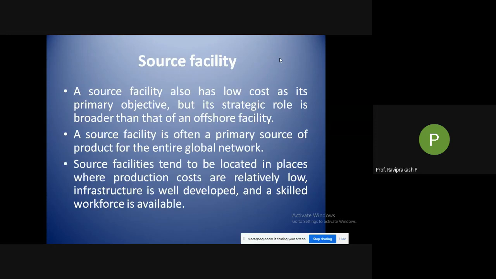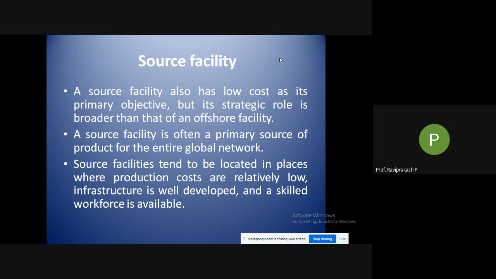A source facility also has a low cost as its primary objective, but its strategic role is broader than that of an offshore facility. How broader? The source facility is often a primary source of production for the entire global network.